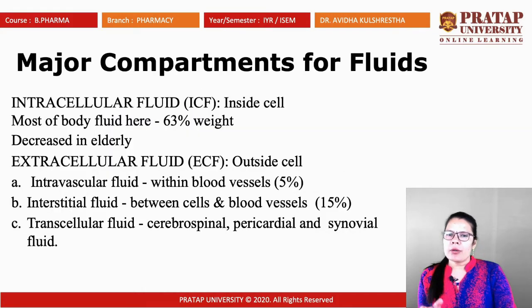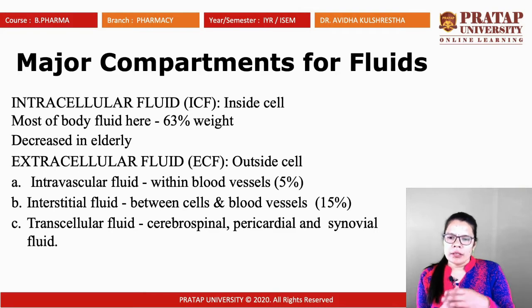Now we discuss the compartments for the fluids, in which compartment fluids are available. Intracellular fluid is inside the cell, most of the body fluid, here 63%. It decreases in the elderly: as aging goes on, the water level inside the cell reduces. Extracellular fluid is outside the cell. Intravascular fluid is within the blood vessels, 5%.